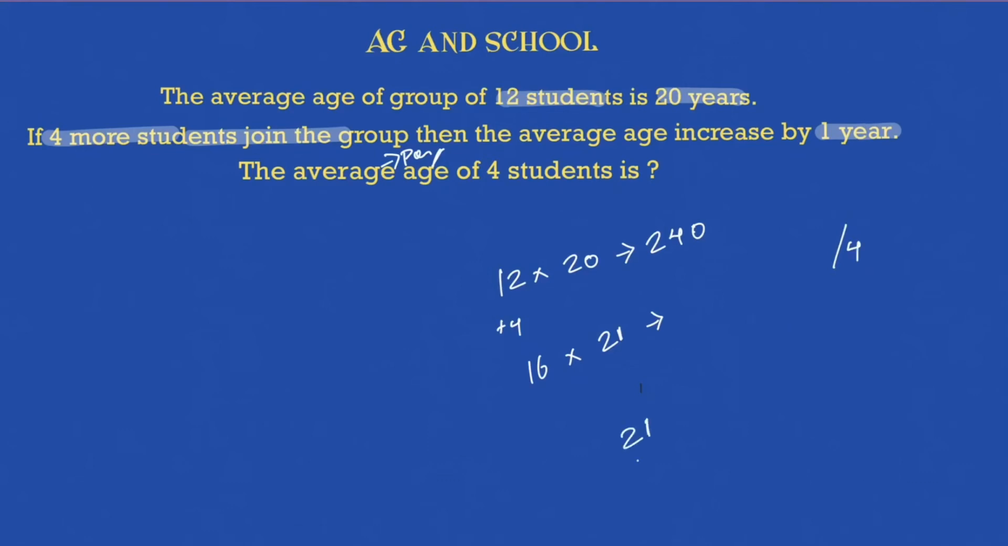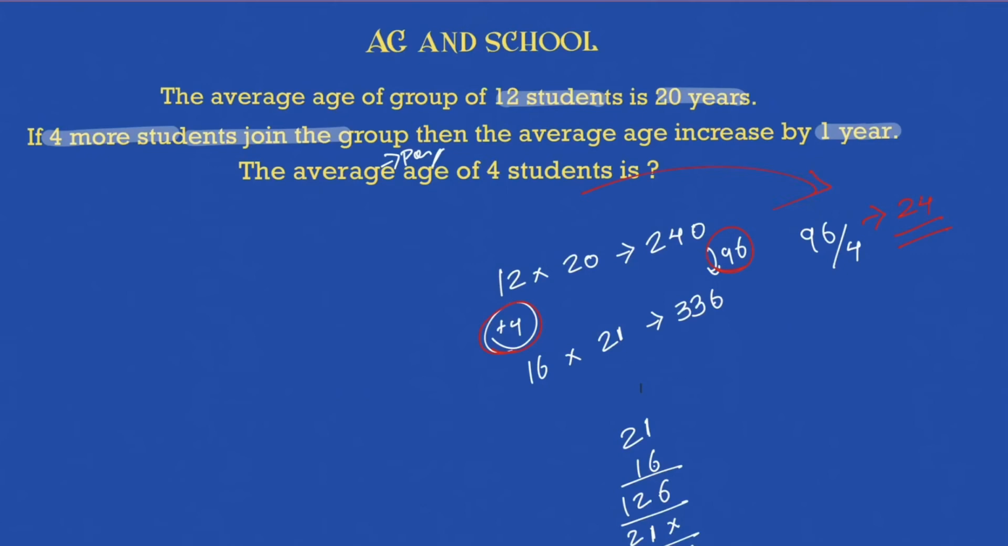So let's do this first, the big method. 6 1s are 6, 6 2s are 12, put 0 here and carry 1, 1 1s are 1, 1 2s are 2, this is 6, 3, and this will again be 3, 336. So what is the age that is being added because of these 4 students? 336 minus 240 is 96, right? So 4 students added 96. So per student added 96 divided by 4, which is nothing but 24. So per student added 24, and that's the answer to this.